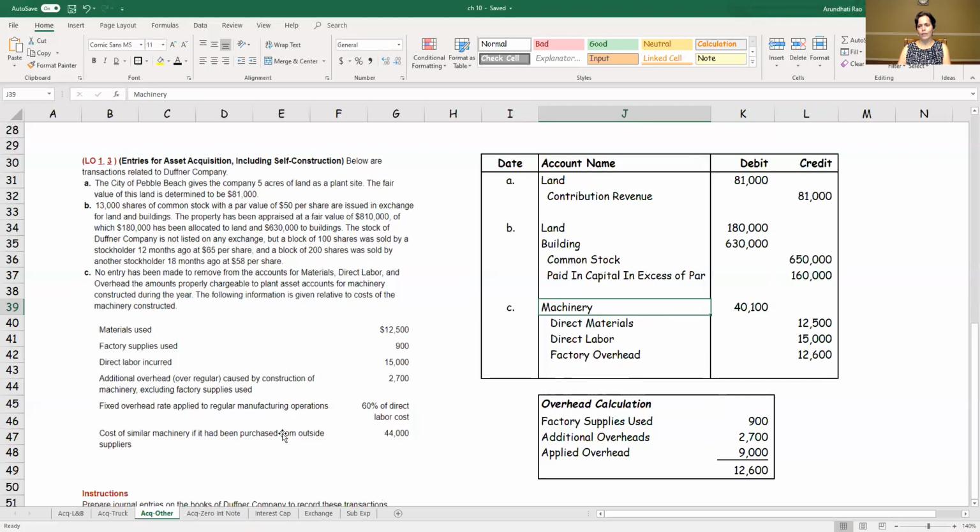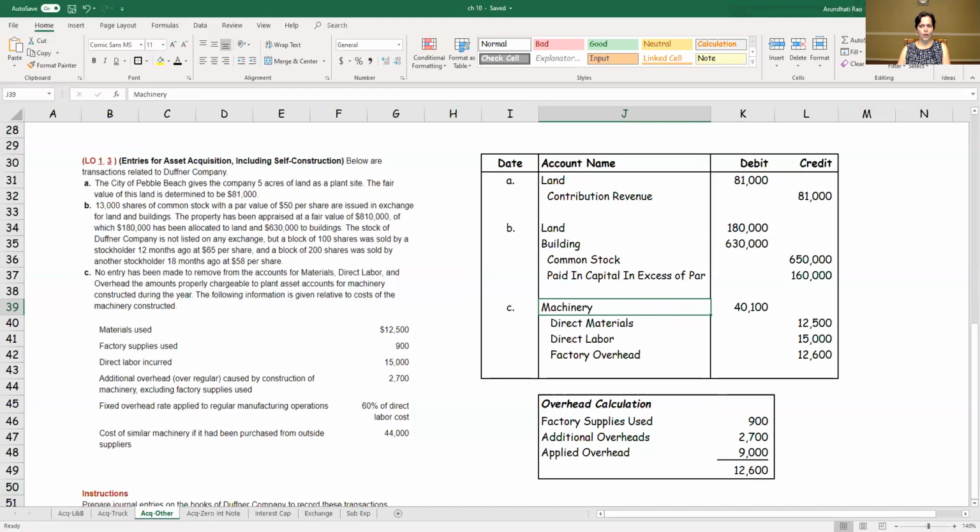So we've looked at three different examples where we acquire assets, and regardless of how the assets are acquired, we have to look at what is the correct way of allocating those costs to those respective assets, because this now becomes a historical cost based on which we're going to charge depreciation moving forward. So this concludes the series of acquisition of assets.